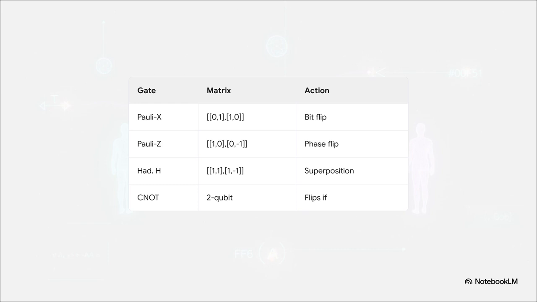And these gates right here, these are the actual gears inside that frictionless clock. We have the Pauli X doing a bit flip, the Pauli Z doing a phase flip, the Hadamard creating a superposition, and the CNOT entangling 2 qubits. Look at these for your exam, but don't just blindly memorize the matrices. Remember why they work. Postulate II guarantees that applying any of these unitary gates is completely deterministic. If you run a system through a gate, you can always apply its exact inverse to completely undo it and get your original state back.